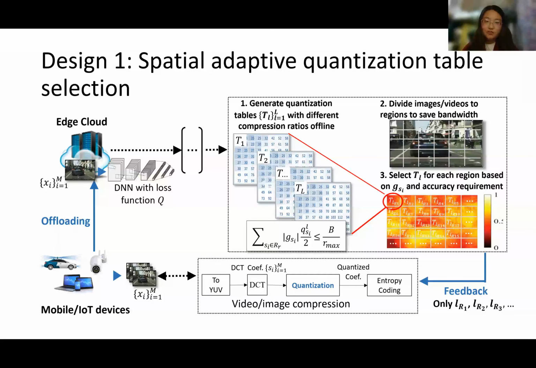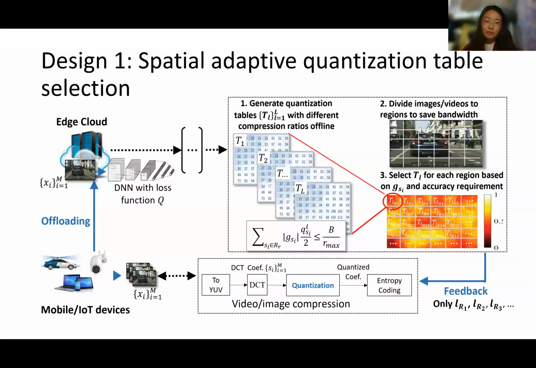To tackle the large feedback burden, we propose a spatial adaptive scheme, which no longer targets the compression strategy designed for each pixel, but uses the divided regions as a basic unit for spatial adaptation. STAC takes a part of the online strategy generation process offline by generating different levels of quantization tables with different compression ratios.